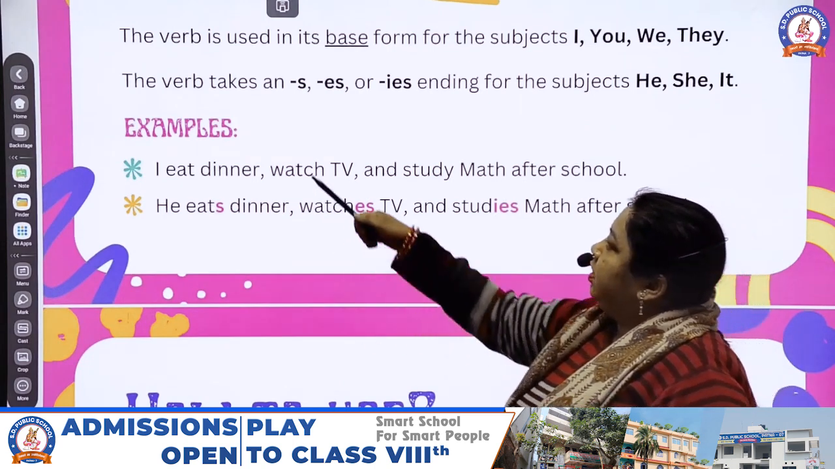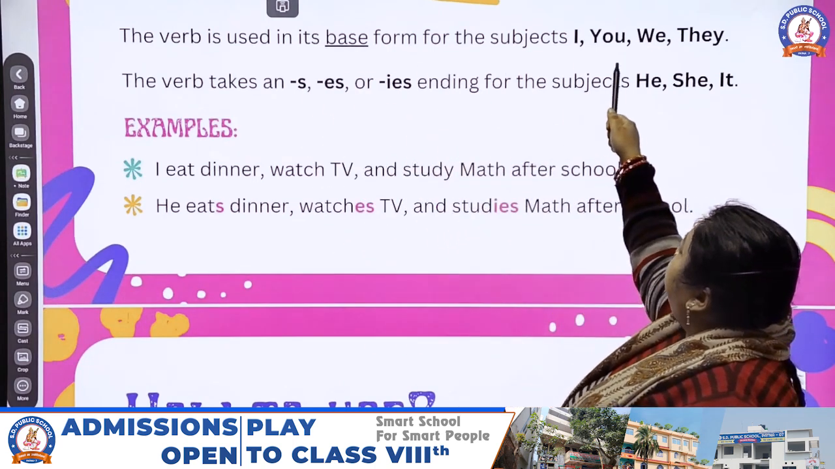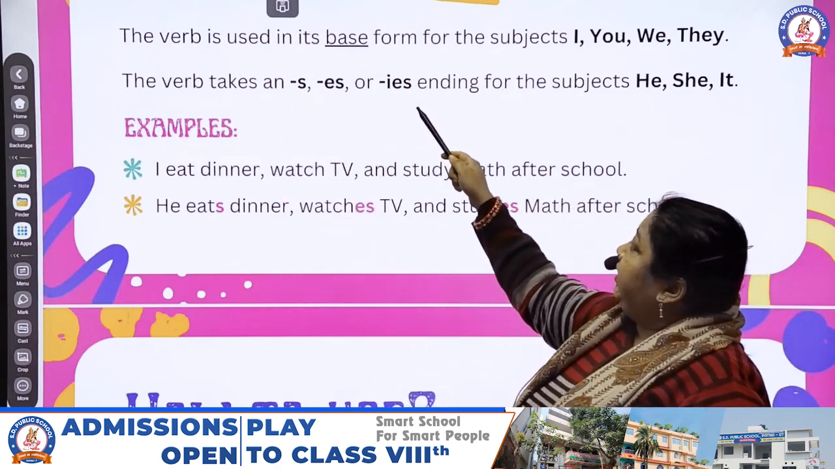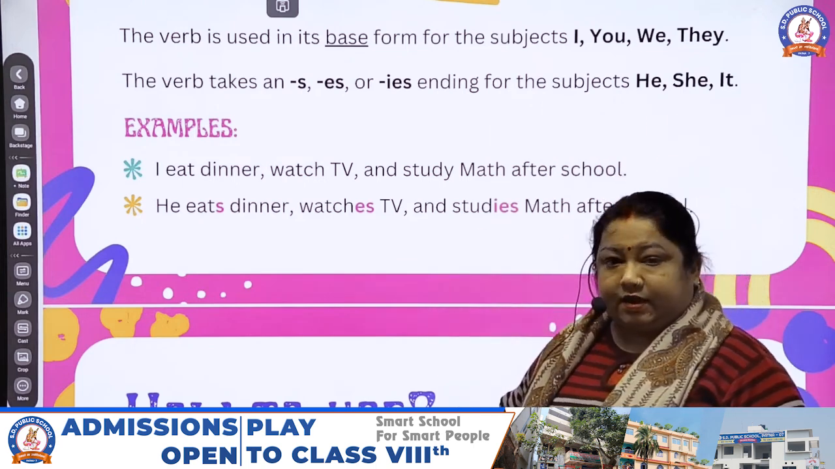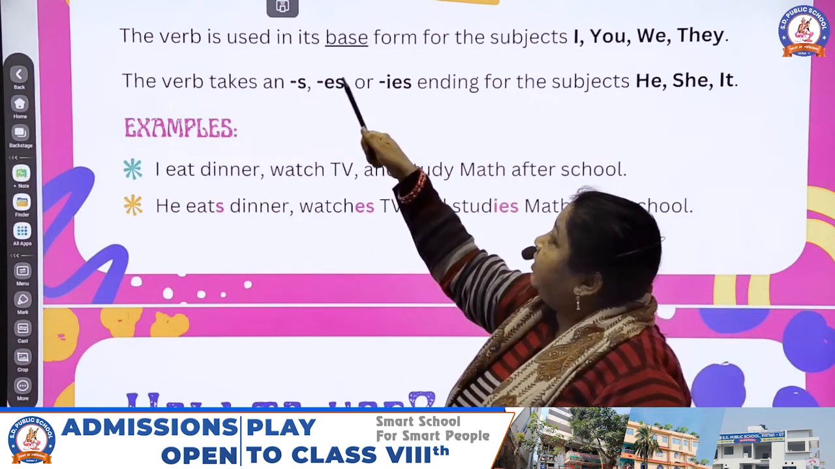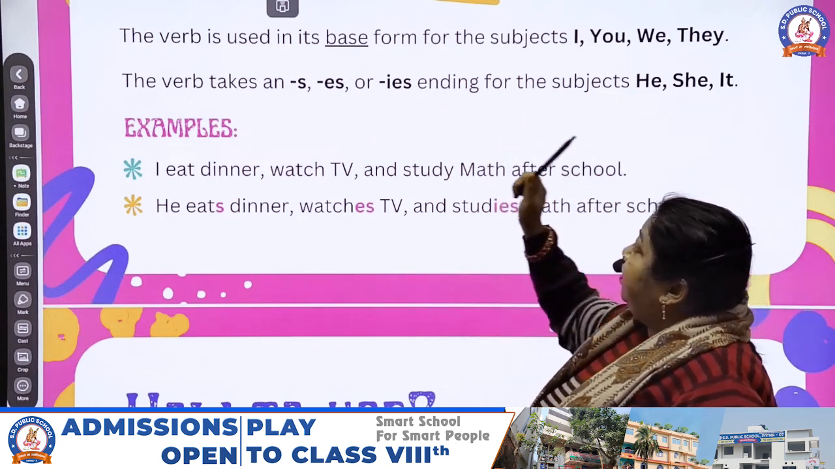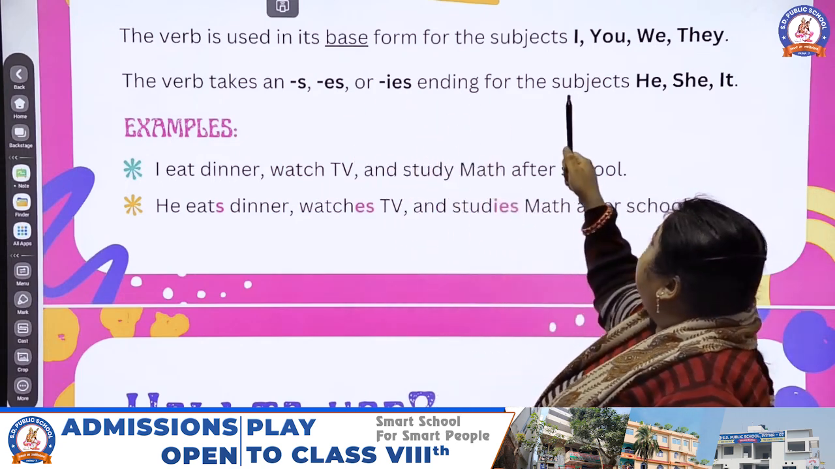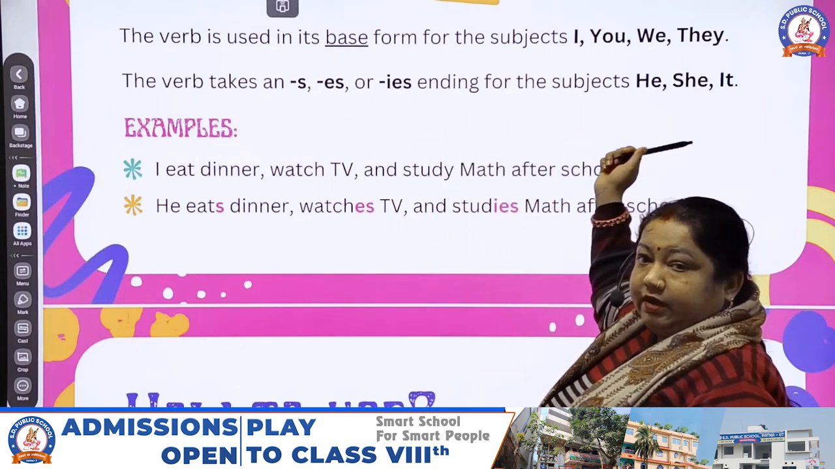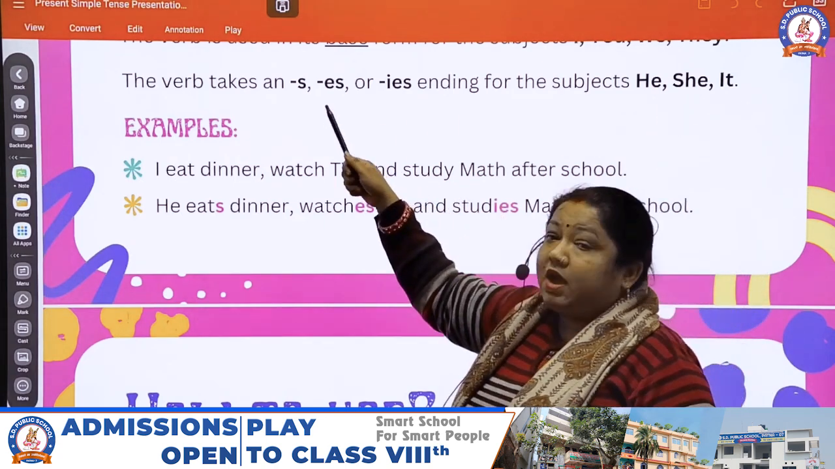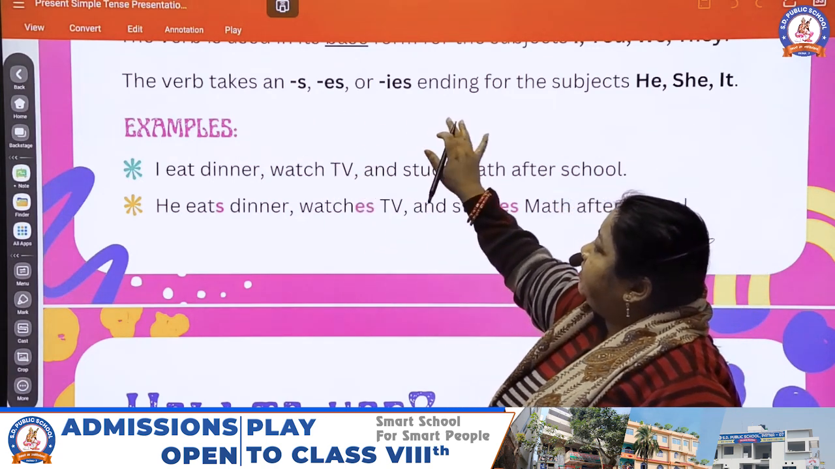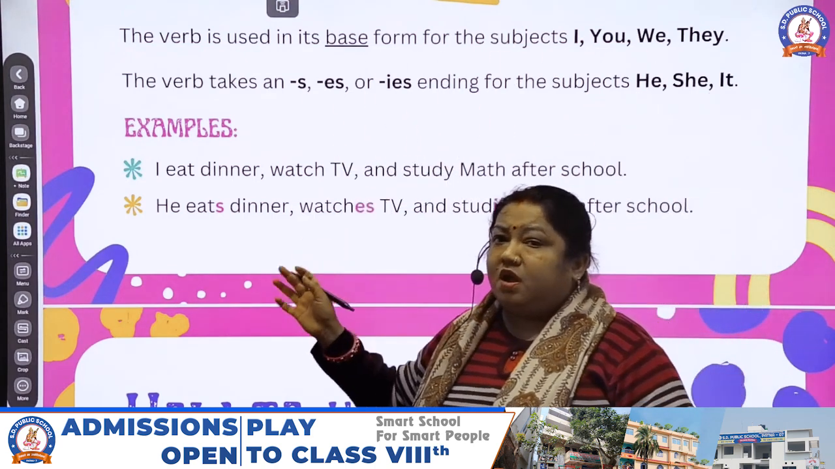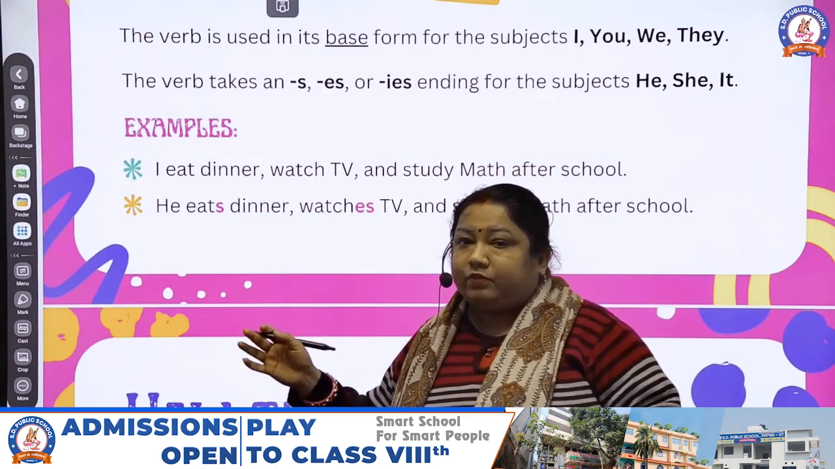As I have already told you, the verb is used in its base form for the subject I, you, we, they. And a verb takes an s, es or ies ending for the subject he, she, it. When the subject is I, you, we, they, we have to use the base form. If the subject is he, she, it, we use s, es or ies. There is no need to add the ending for I, you, we, they.